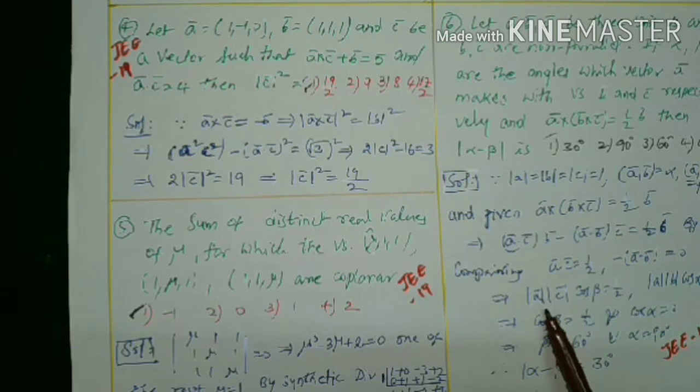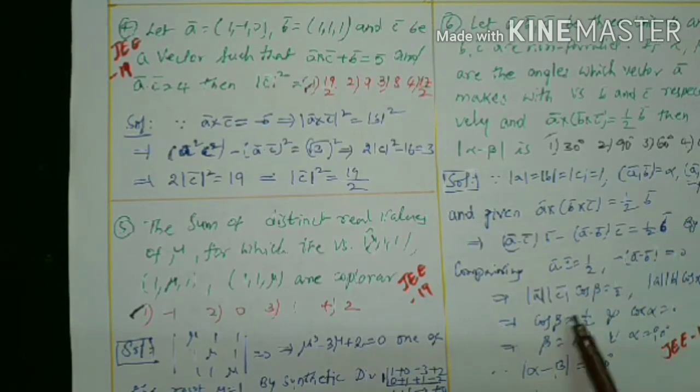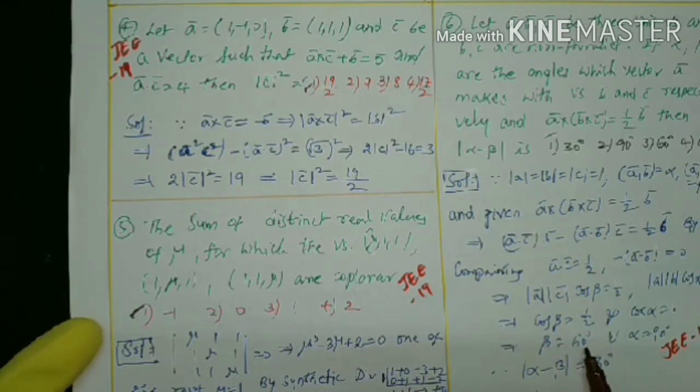You know the A dot C formula: mod A, mod C, cos of the angle. What is the angle between A and C? Beta. So cos beta is equal to 1 by 2, since A and C are unit vectors, their lengths are 1. 1 into cos beta is equal to 1 by 2. Cos is 1 by 2 for the angle 60 degrees. Therefore, beta is 60 degrees.